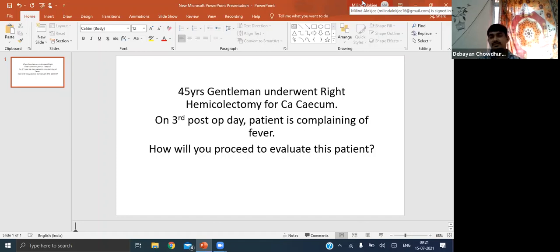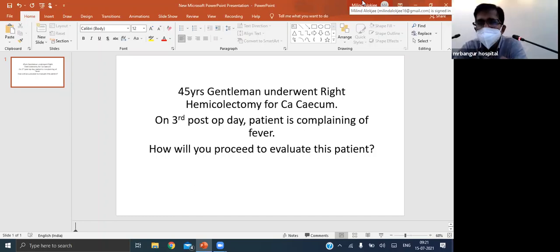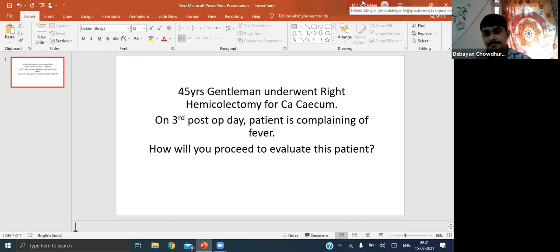So these things I will do. I will do a chest X-ray and ECG, a chest X-ray to see the condition of the chest. Yes, so this is a basic septic screening. This is the basic septic screening you should do.